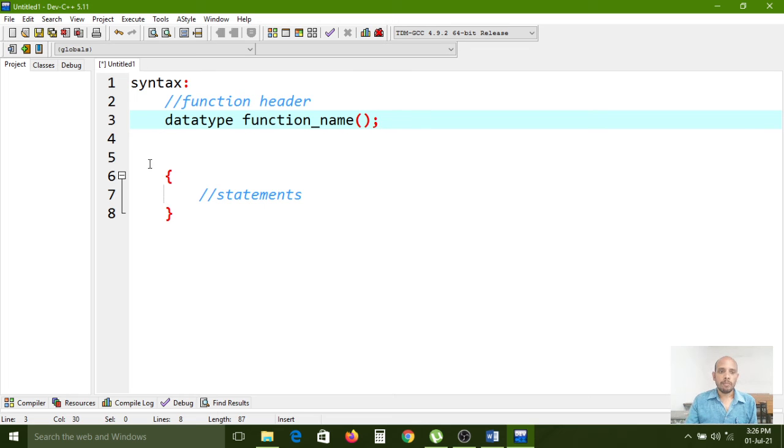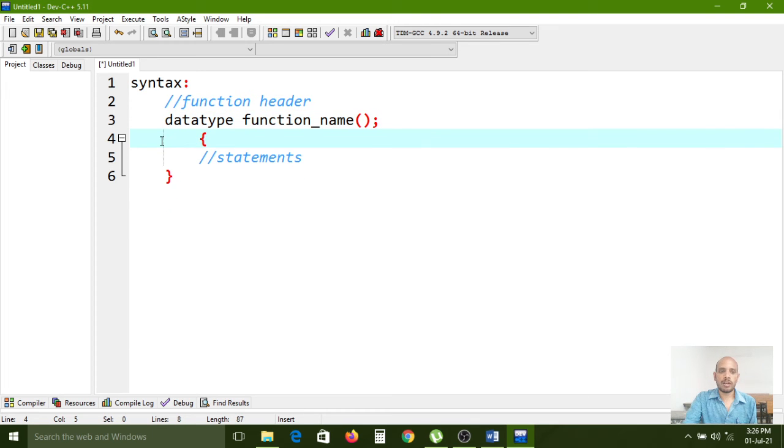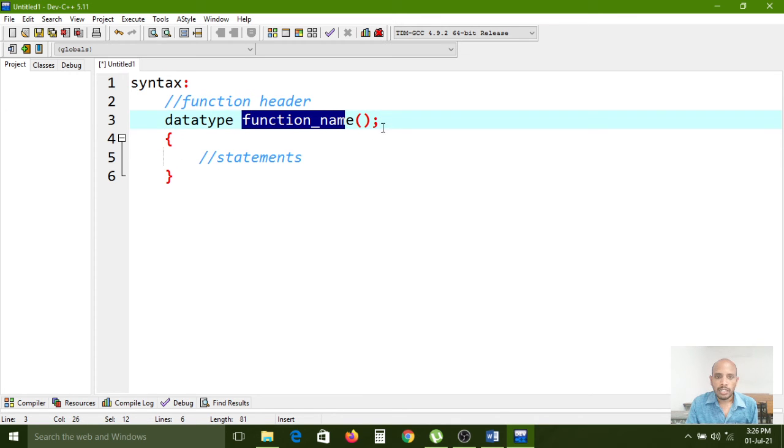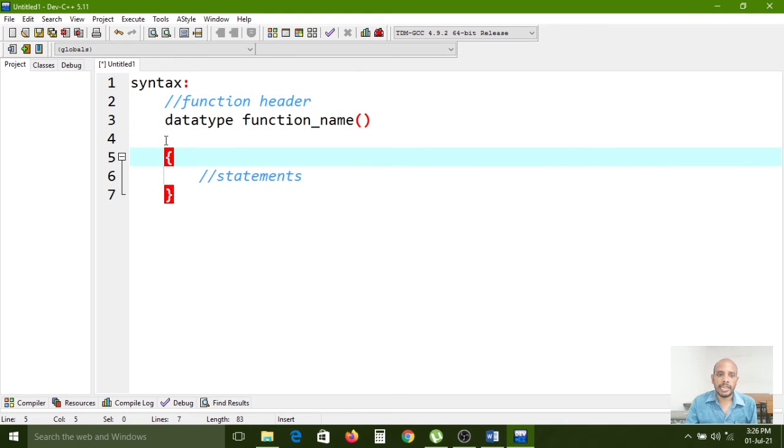If you have any block, so here we have the block now, nothing but opening bracket and closing bracket we have. If we have this opening bracket and closing bracket after function name, then you don't give semicolon here, because if you give the semicolon, this is one statement and this is another statement, it will be treated like that.